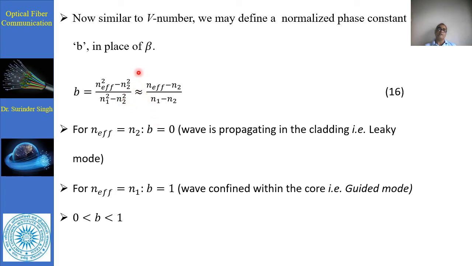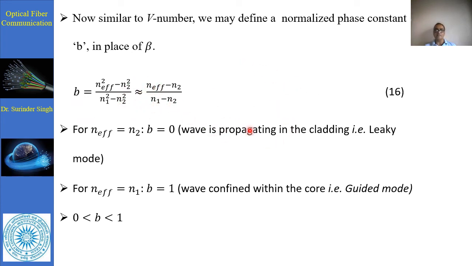If we do not take the square, we may represent it approximately as (n effective minus n2) divided by (n1 minus n2). So for n effective equal to n2, that means B, when both are equal, this part becomes 0. It means the wave totally propagates in the cladding part.